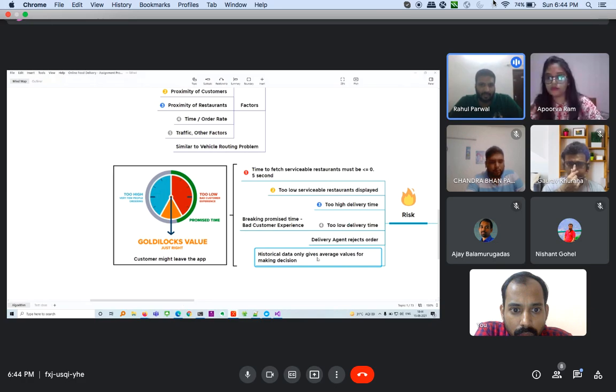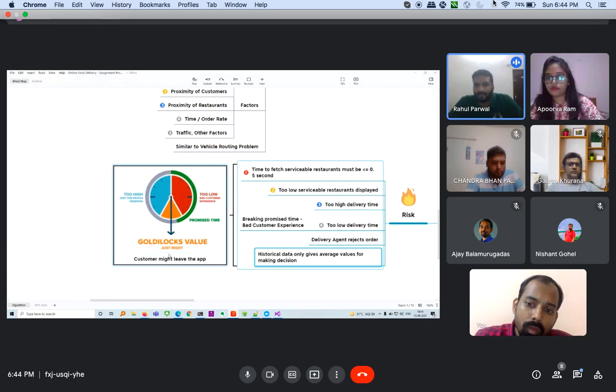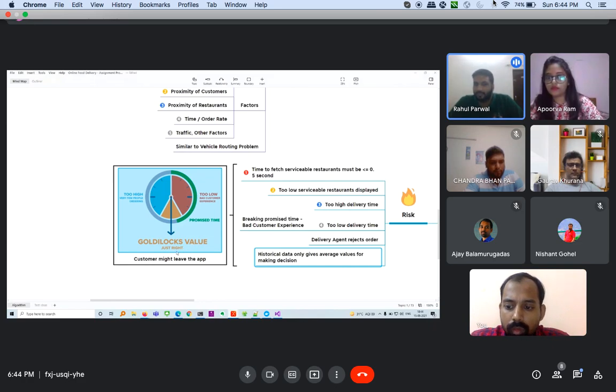So that's one risk. And next is that whenever there is an algorithm, we have to target a Goldilocks value, which would be just right. If the value is too low, you have a fear of creating a bad customer experience. If the time is too high for this assignment, very few people would order, they would leave.